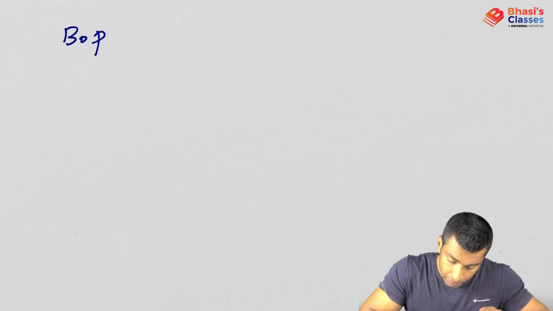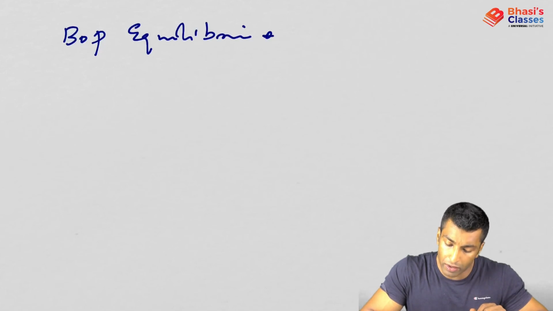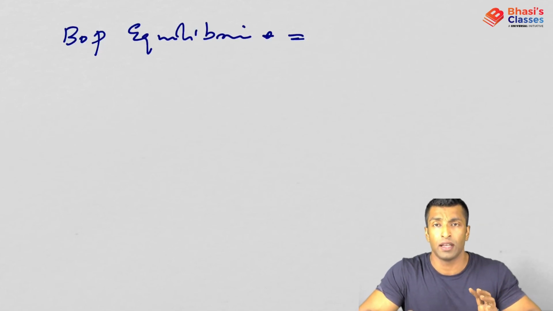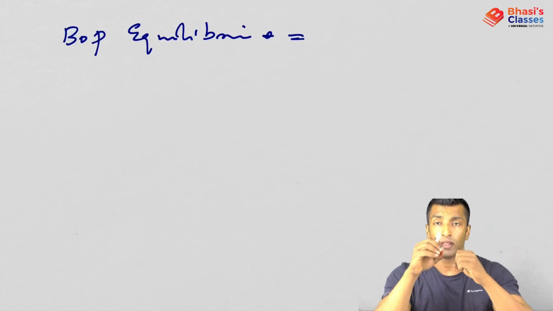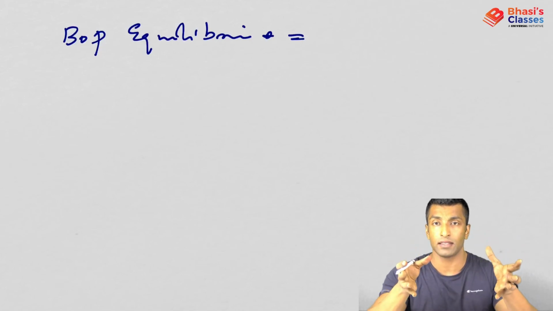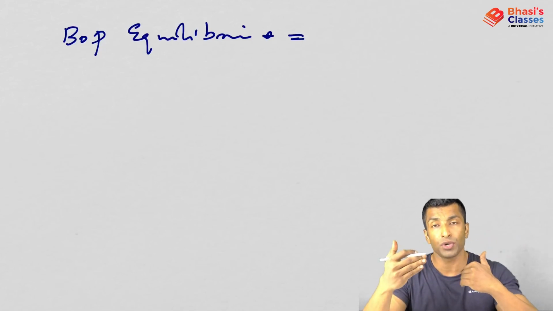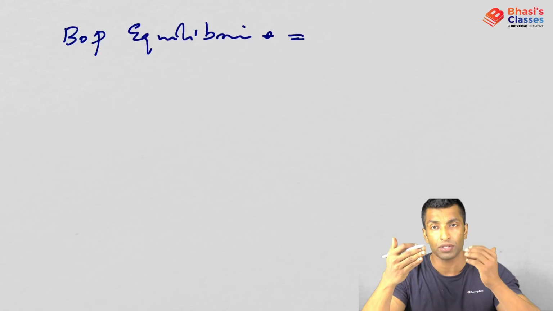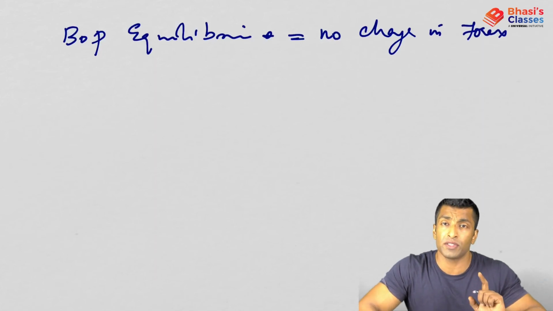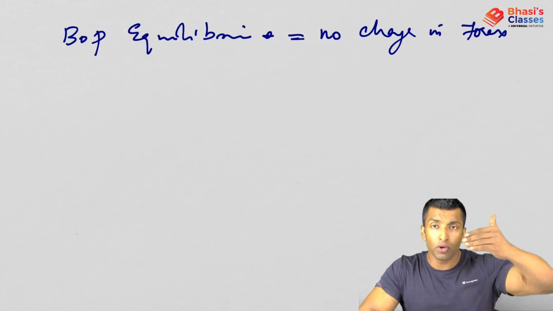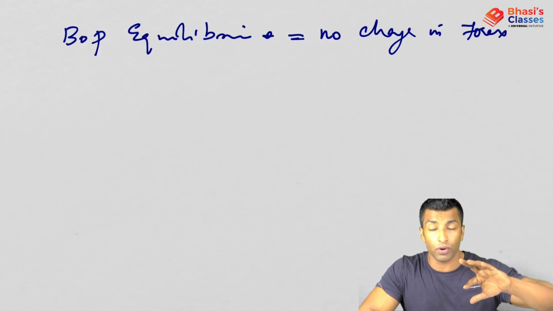Okay, now one more concept. What do you mean by BOP equilibrium? Balance of payment equilibrium means there is no change in forex. That means ultimately the overall balance has to be 0, and reserve change should also be 0. That means there is no increase or decrease in forex. So no change in forex, which means what? Above the line should be equal to below the line. It has to be same or 0, right?